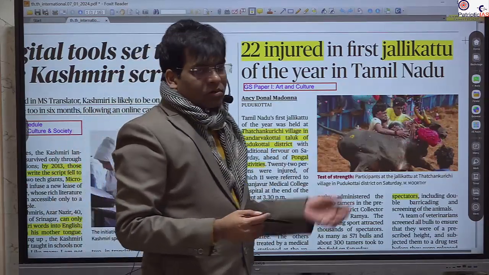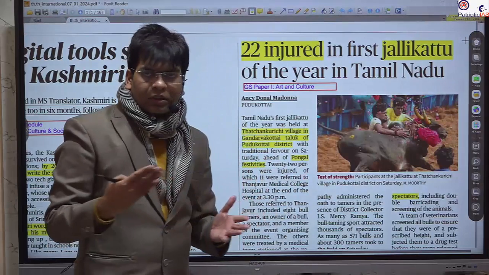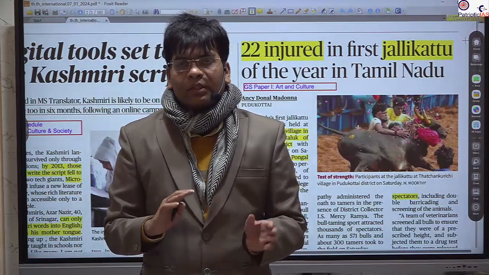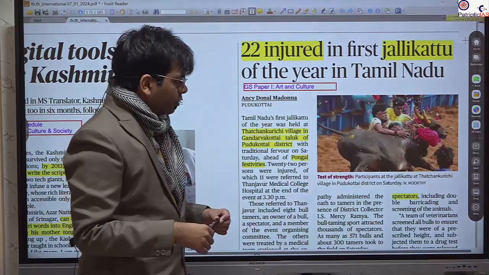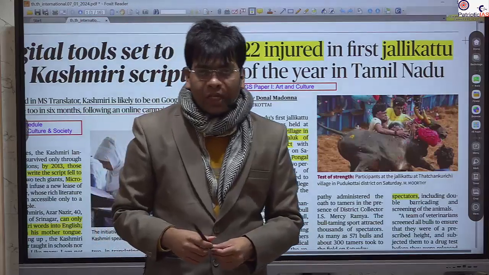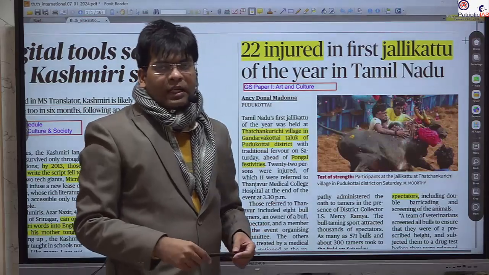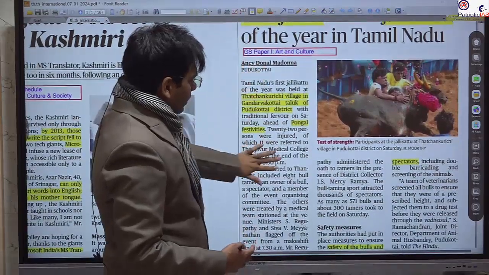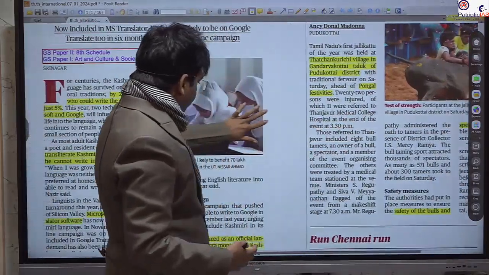Jallikattu was contested in the Supreme Court, and later it was banned, but later the Tamil Nadu government amended the Prevention of Cruelty Act, and they introduced this as the tradition of the society of Tamil Nadu. This was reintroduced, but with a lot of guidelines provided, like the safety and security of animals and those who tame them, and also those who are spectators.